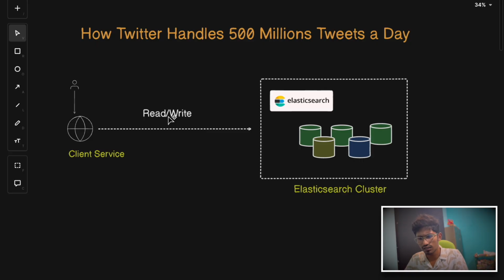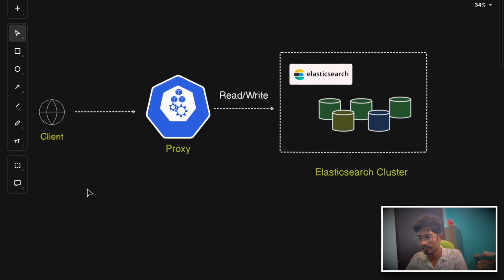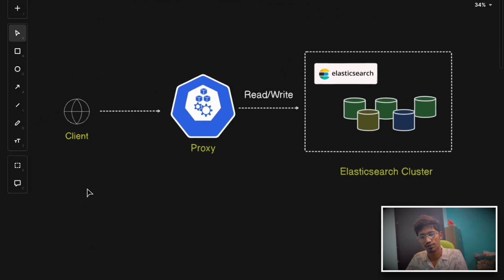Under normal conditions, it worked fine, but the setup started to face significant challenges during high traffic periods, which led to potential bottlenecks and instability in this architecture. To address these challenges, they went ahead with a proxy-based service. So what does this proxy service do? Now this is a proxy service in between, right? This reverse proxy acts as an intermediary between the clients and the Elasticsearch clusters, which effectively separates the read and write traffic. Some of the benefits of this proxy server were, there was a unified entry point, obviously.